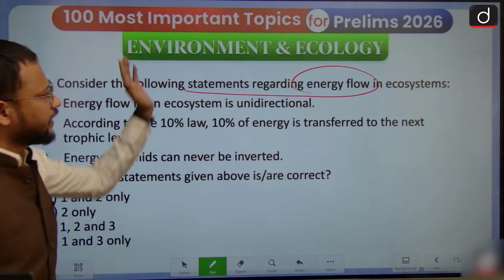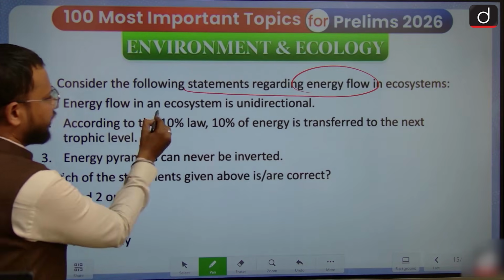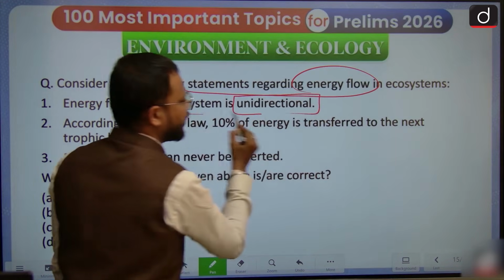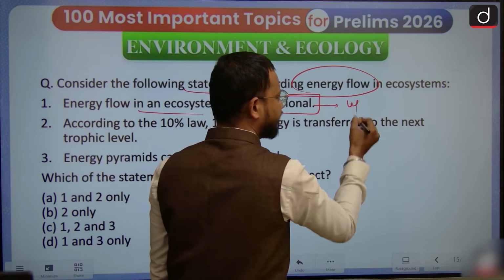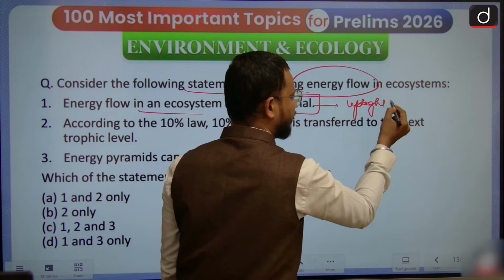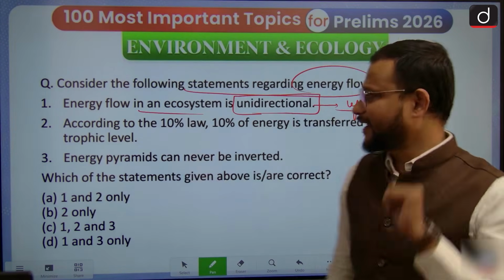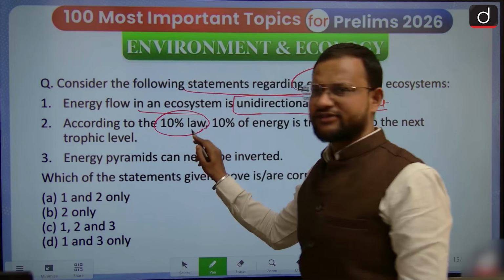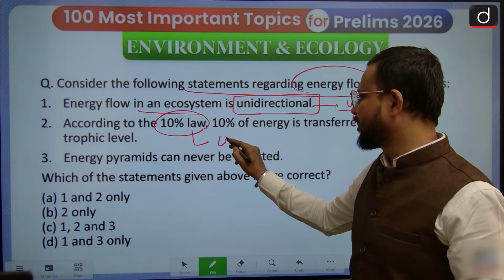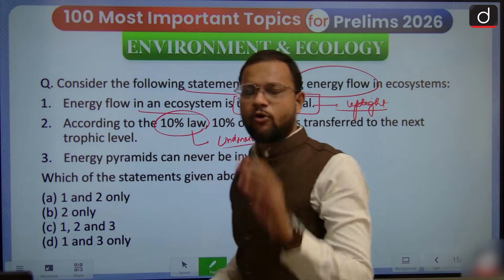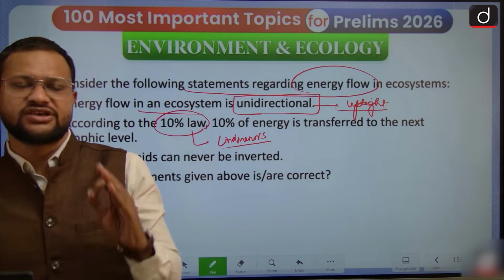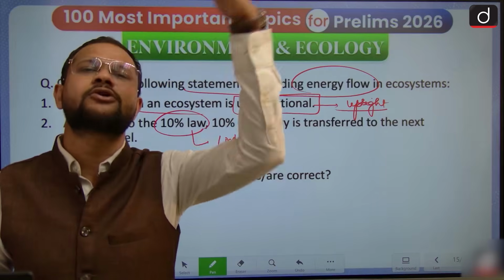Energy flow in an ecosystem is unidirectional. Yes, that is because it is always upright in nature. Second, according to the 10% law, that is the law of Lindemann, only 10% of energy is transferred from one trophic level to another.